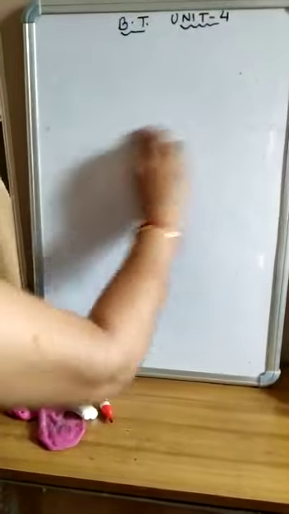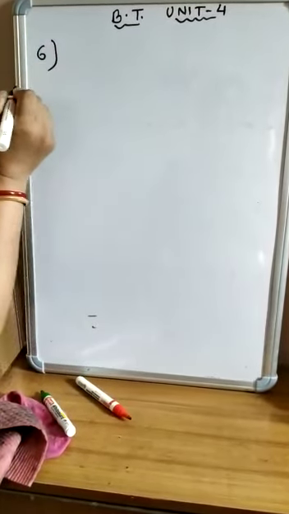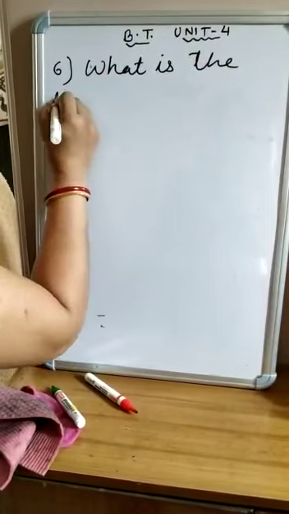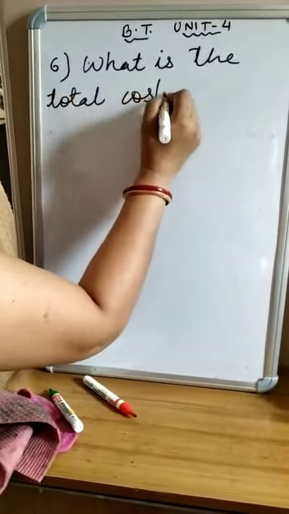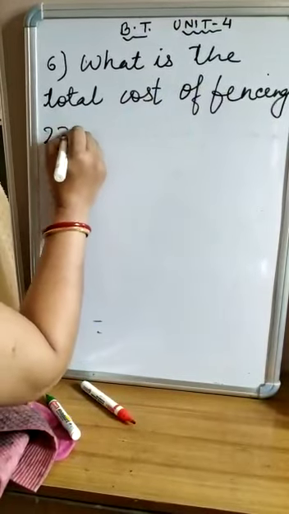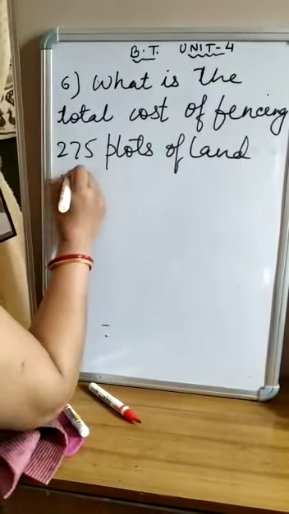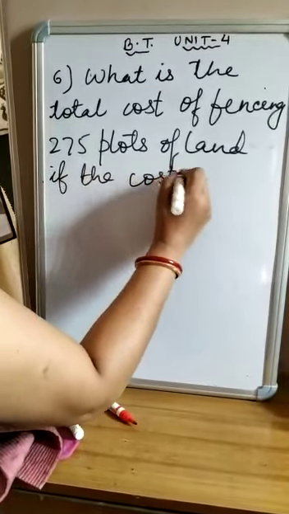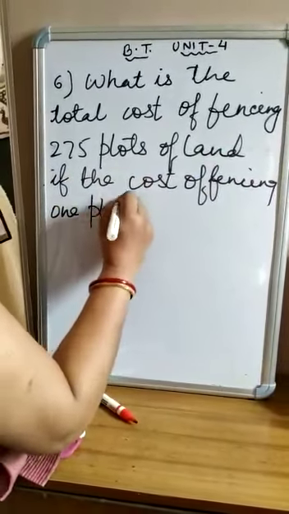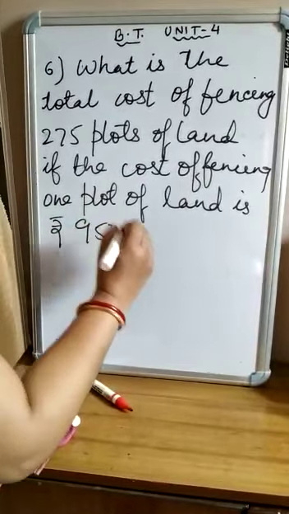Now next, come to question number 6. In question number 6, what is the total cost of fencing 275 plots of land if the cost of fencing one plot of land is rupees 950. Here children, all of you listen.